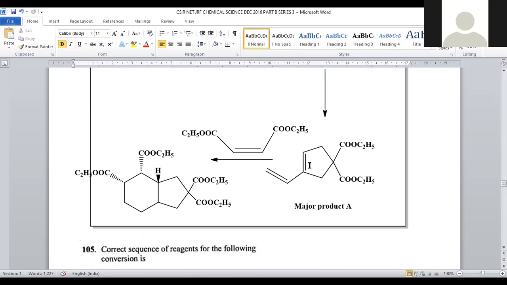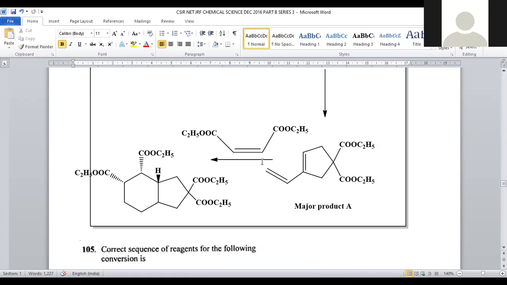Compound A is a conjugated system. Now we are going to treat it with one more double bond. One more double bond is added. How will it react? It will react in such a manner. There is a possibility of cyclization. This is a kind of Diels-Alder reaction. This is the diene system, the dienophile system, both get combined so that cyclization is carried out.